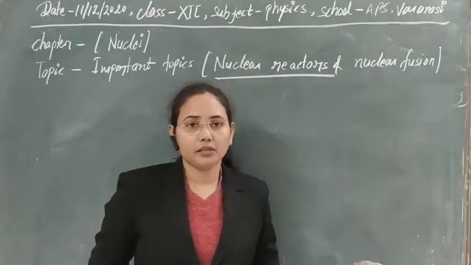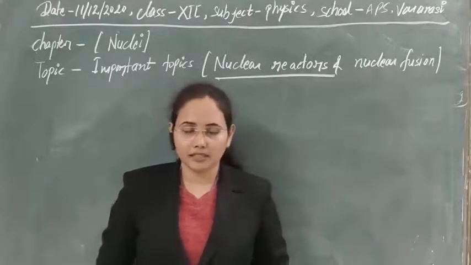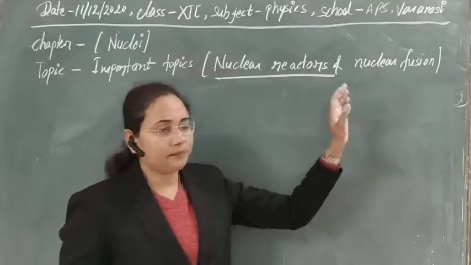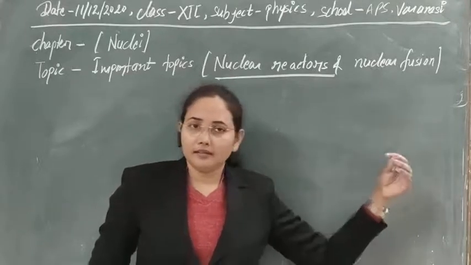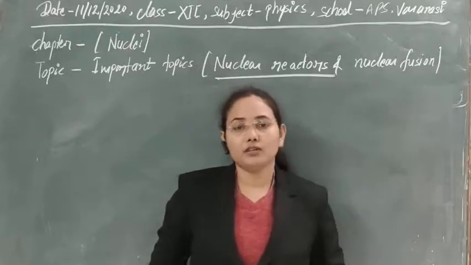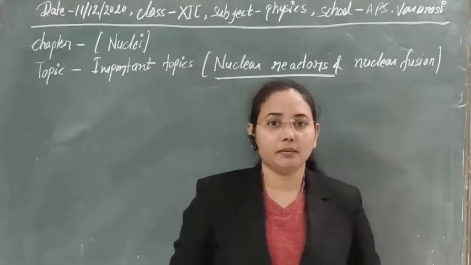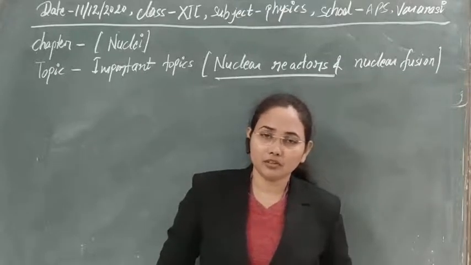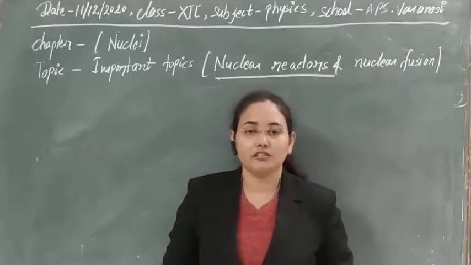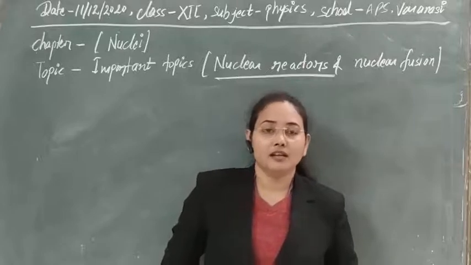Why we need a high amount of energy we will discuss later. In the production of the heavy nucleus, a huge amount of energy is obtained, which is many times greater than the energy obtained in the nuclear fission process.